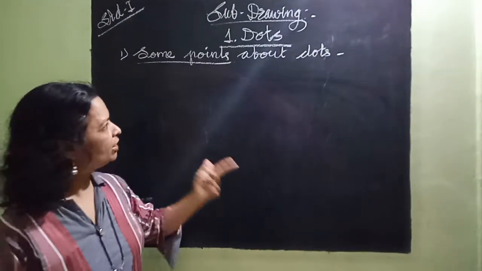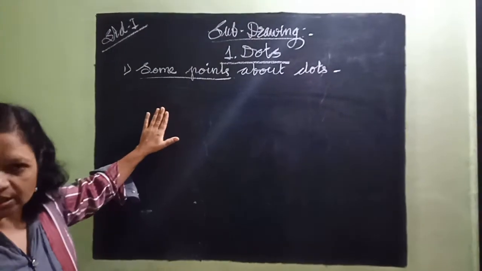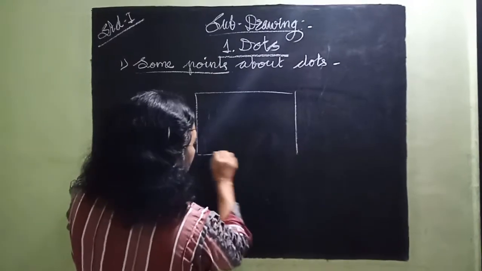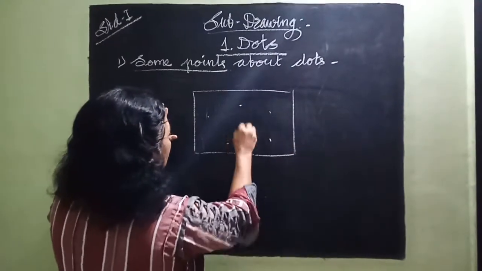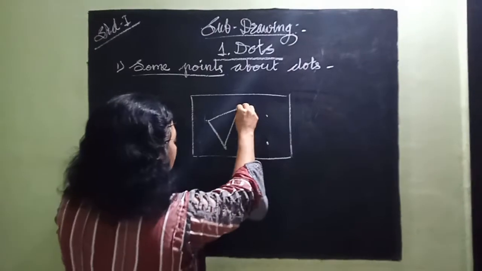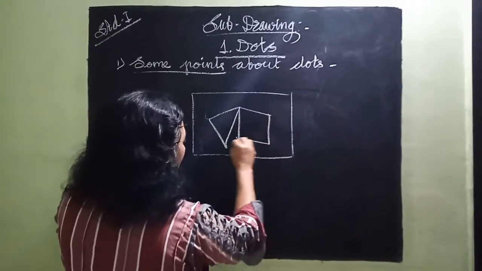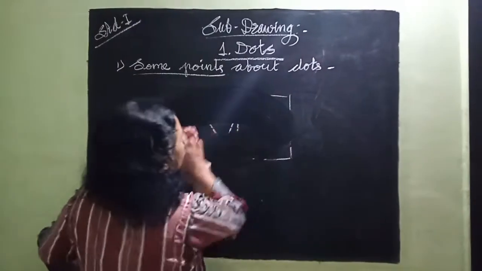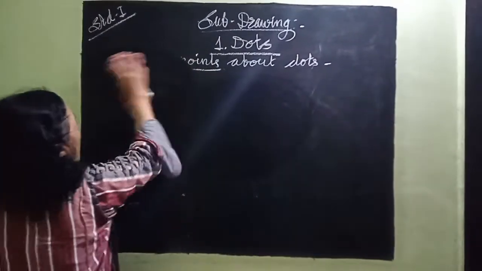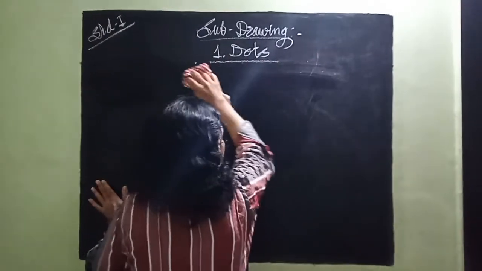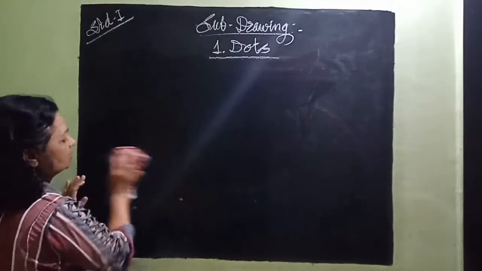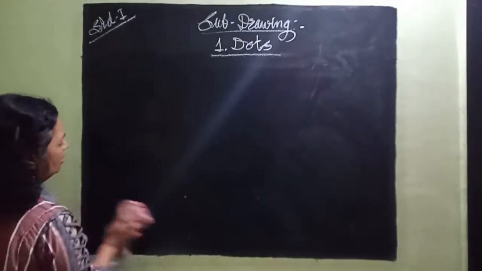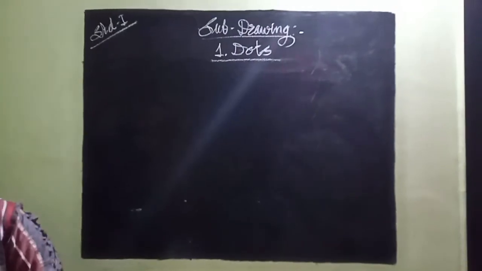And the next point is that some activities we also see there, like this. Remember, join the dots and count the lines. This type of activity we already did in the last session. Now, today, what are we going to learn? Some more activities about dots. Let's learn a new activity.